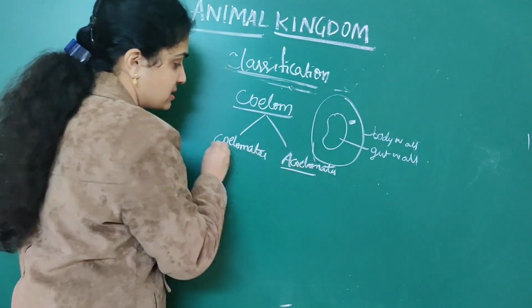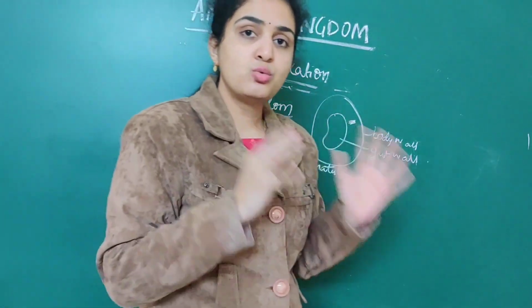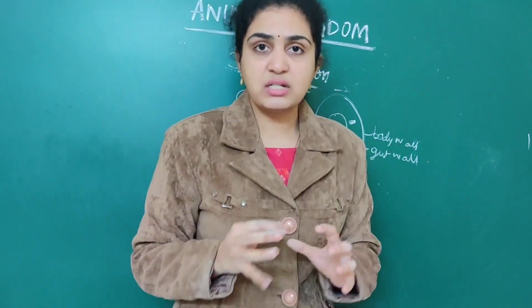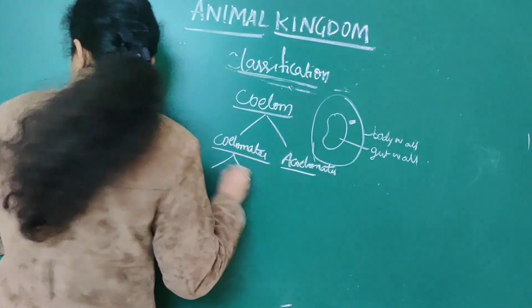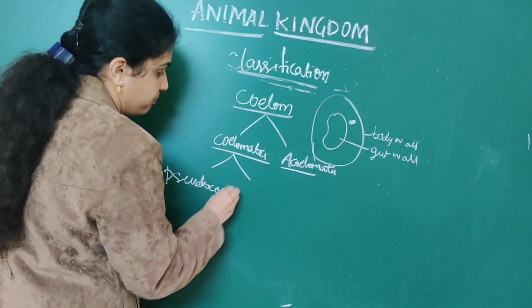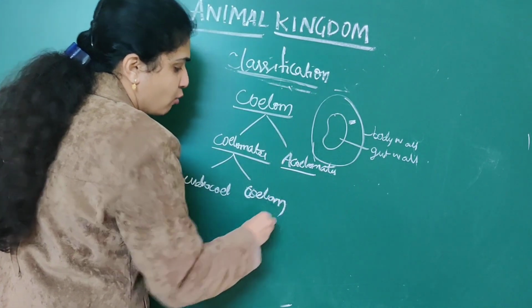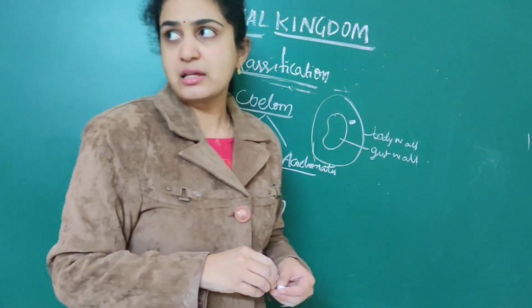So acoelomates, and in coelomates also there is pseudocoelom as well as true coelom. So in this pseudocoelom as well as normal coelom, what are the examples that are associated?